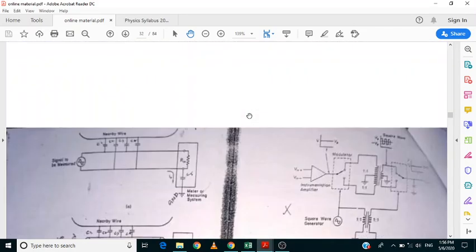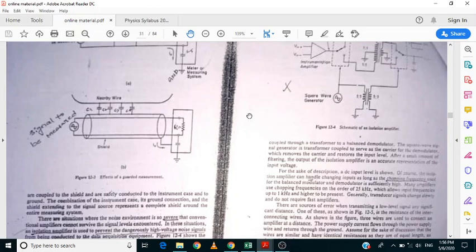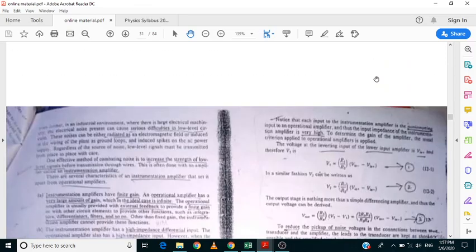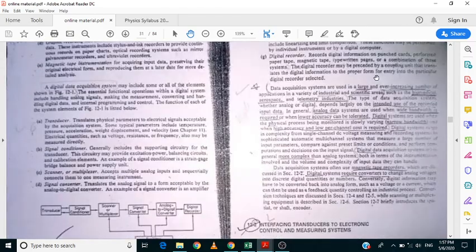I'm sure you are not going to get this question, but if you want to prepare thoroughly, then just remember these two diagrams, and don't bother about this one. No need to draw this diagram in the exam, which I am showing on the screen. Don't bother about the isolation amplifier. Simply explain the advantage of the isolation amplifier and where we are using it. No need to explain this part in the exam, so don't worry about these diagrams.